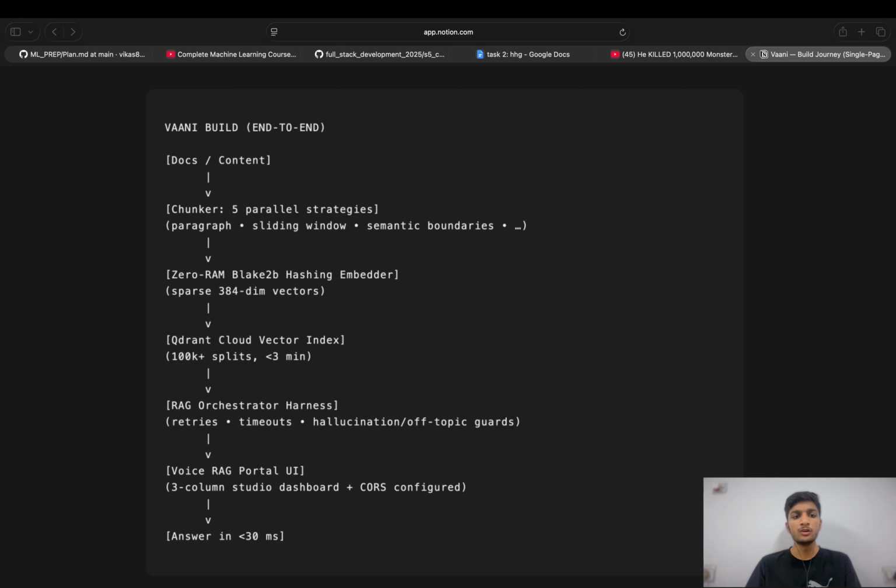Third and finally, I fixed CORS configuration and styling. After debugging preflight headers for production client fetches, I hand-coded a three-column studio dashboard workspace using HHGoa's editorial palette and typography. The result? A secure zero-leak pipeline with vector retrieval resolving in under 30 milliseconds.